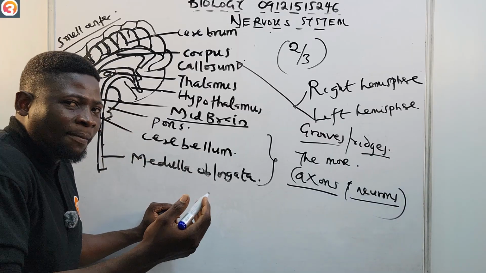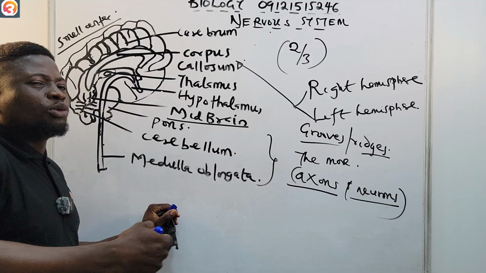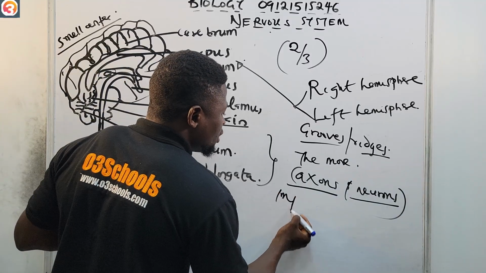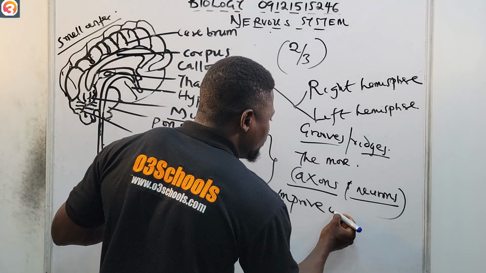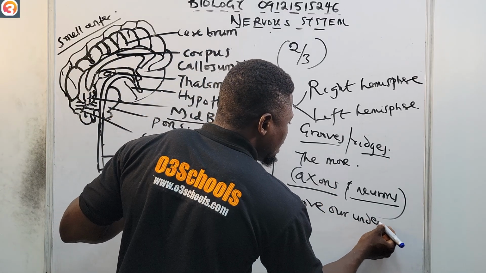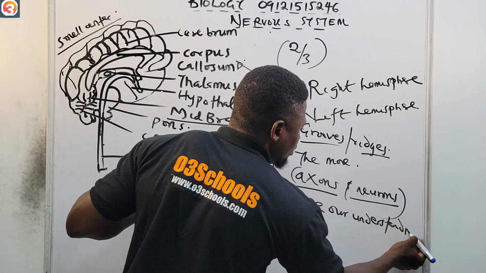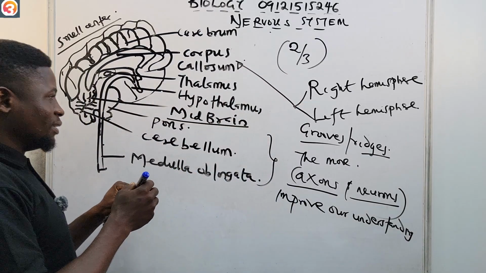The more in number they are, the more they help improve our understanding. Please take note of that also.